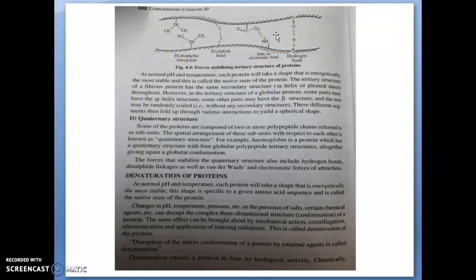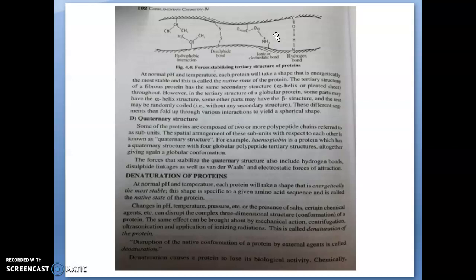At normal pH and temperature, each protein will take a shape that is energetically the most stable one, and that structure is known as the native state of the protein.